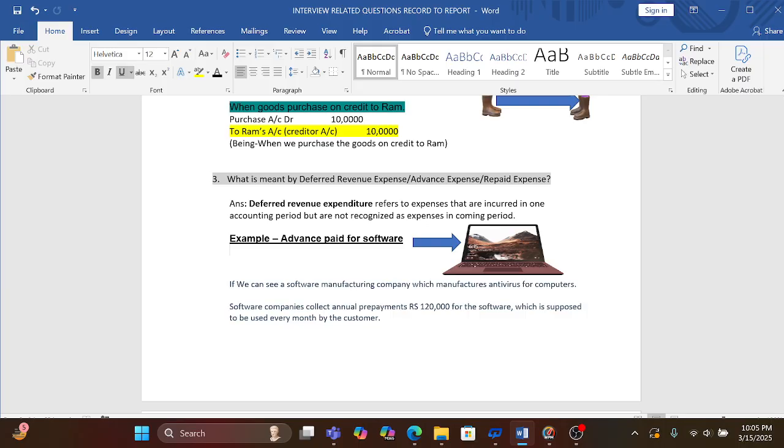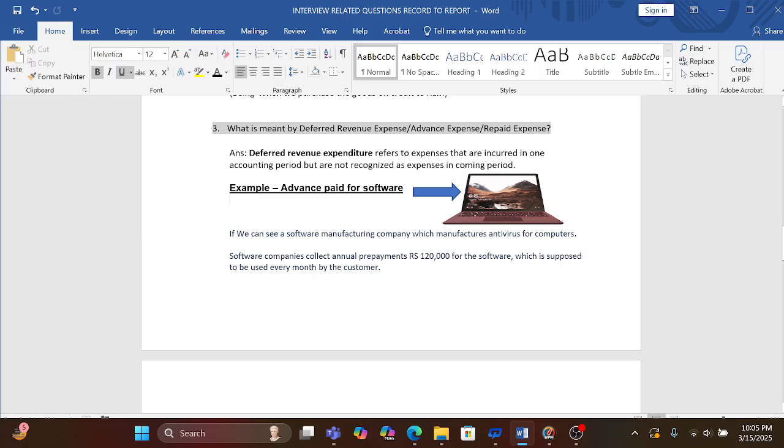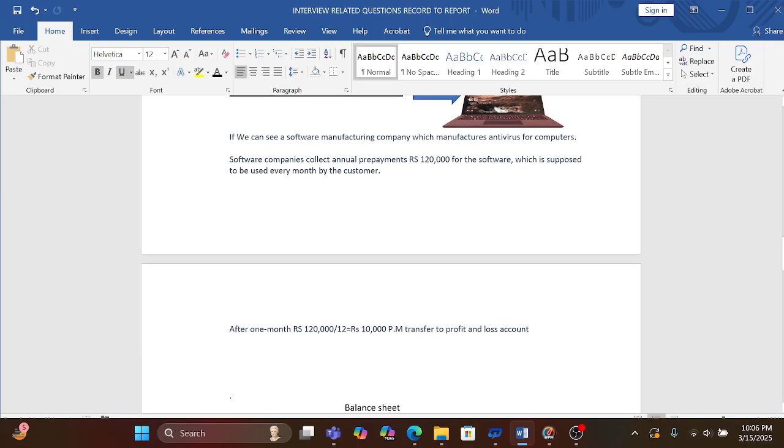I have to pay the money, for example 1,20,000 I have paid. I have paid the money at the start of the year, but I am going to use this service in the coming months.